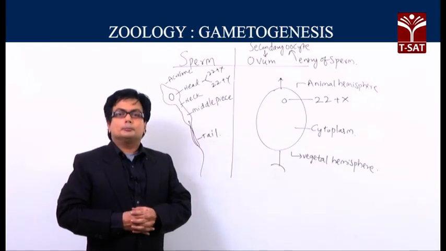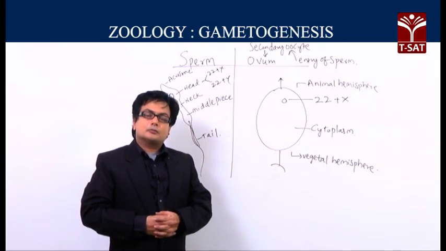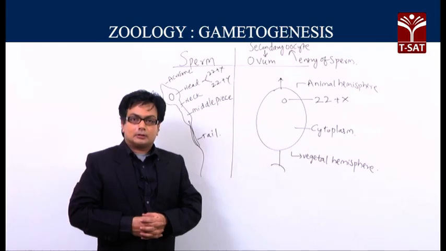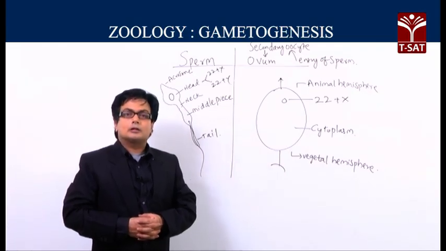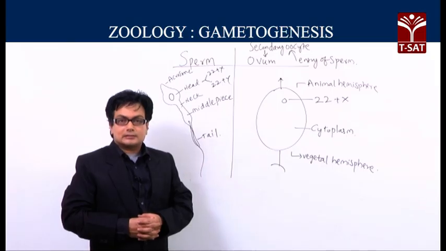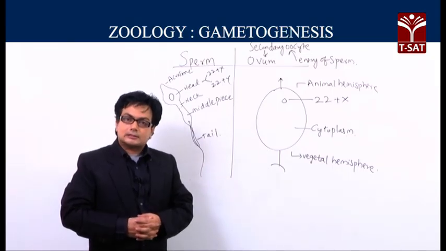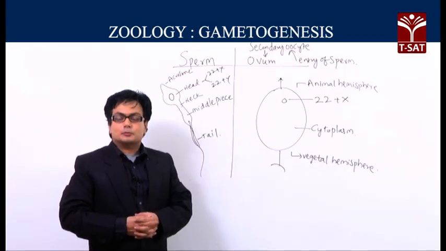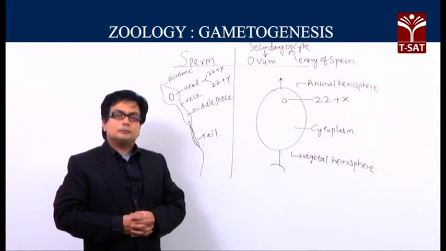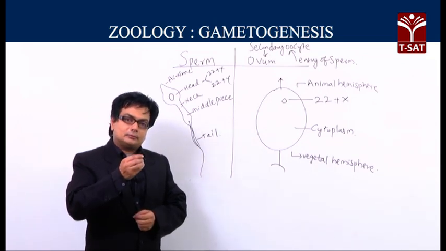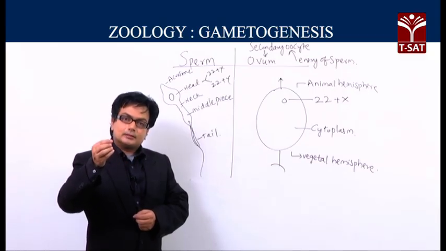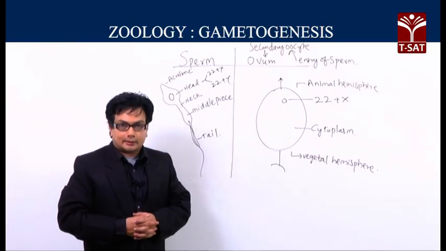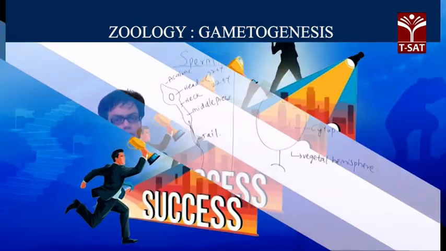The important point to be noted is that the secondary oocyte will already have completed metaphase 2, and after the penetration of the sperm during fertilization, the secondary oocyte will complete the remaining 2 stages of karyokinesis, followed by cytokinesis, producing the ovum and releasing the second polar body, which will disintegrate. That means completion of spermatogenesis will finally produce the sperm, whereas oogenesis will be completed after the entry of the sperm into the secondary oocyte.